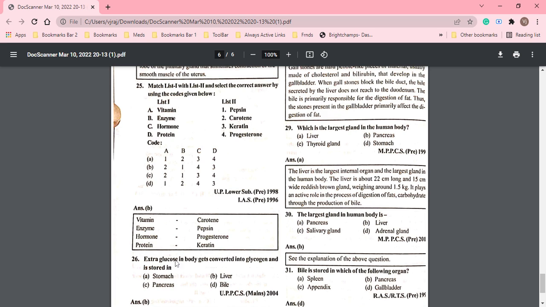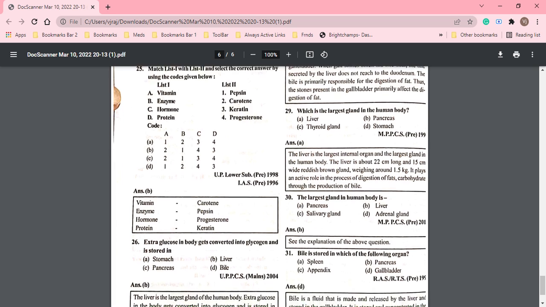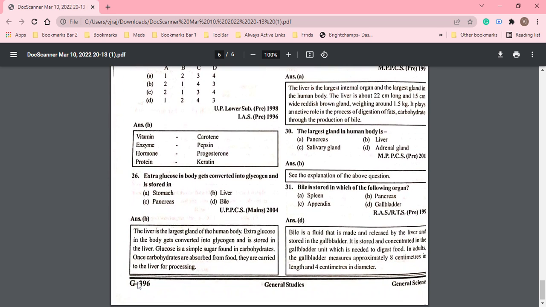Extra glucose in body gets converted into glycogen and stored in the liver. Okay, so the function of the liver is to convert the extra glucose into glycogen and store it in the liver. The largest gland, extra glucose converts into glycogen stored in the liver.